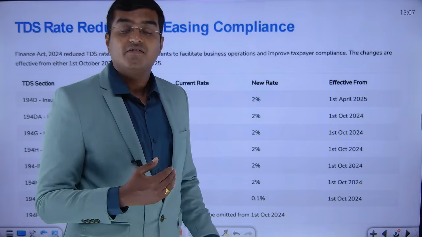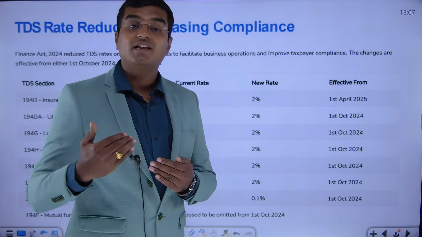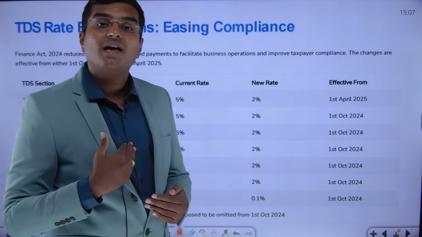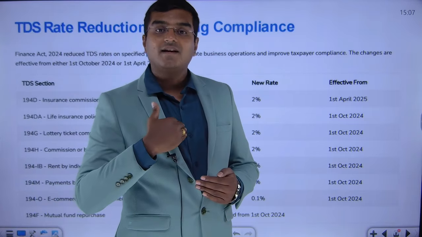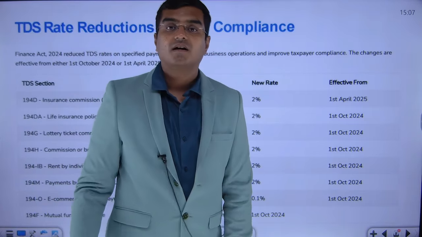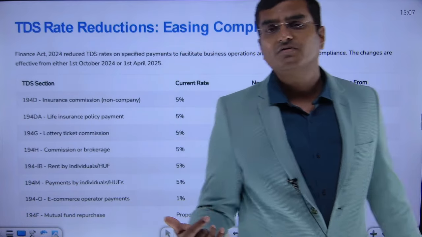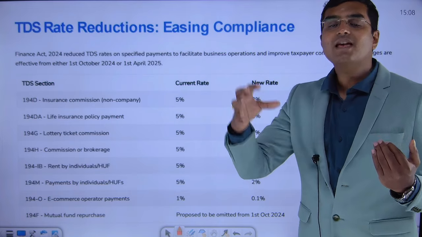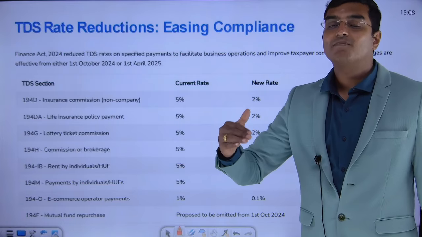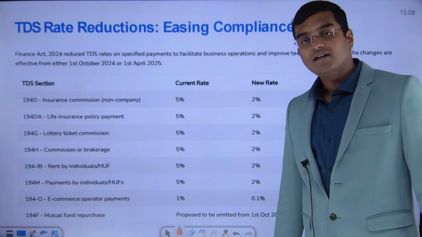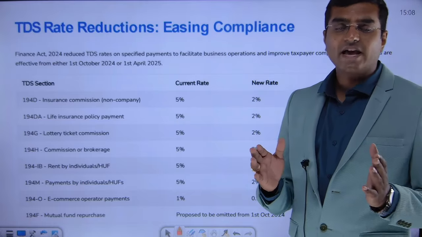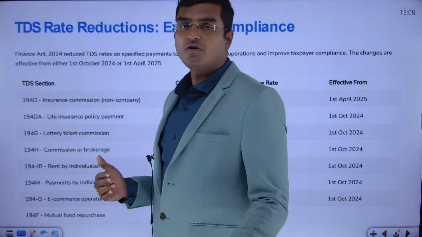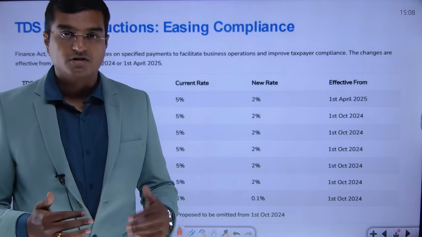This helps the government to get the revenue. They need not wait for the taxpayer to pay. They instruct the payer of the money, the income generator, whether to employees or any of the citizens, whoever is receiving money, that the person who is paying them will themselves cut the money and pay it to the government. So earlier there were multiple tax rate deductions, TDS rates, dear friends. As per this amendment, a couple of rates have been reduced. What are those rates?